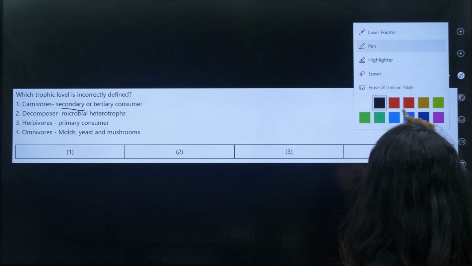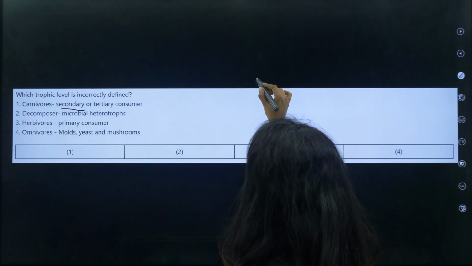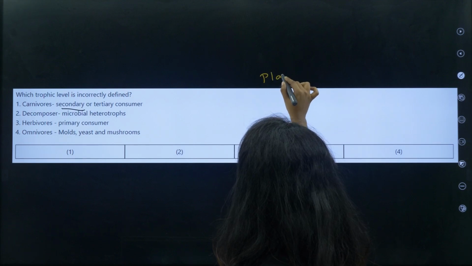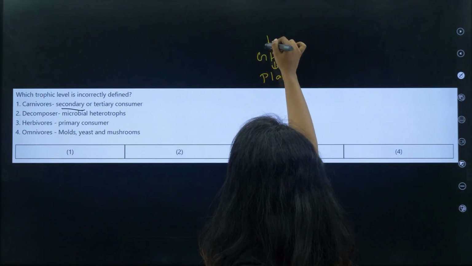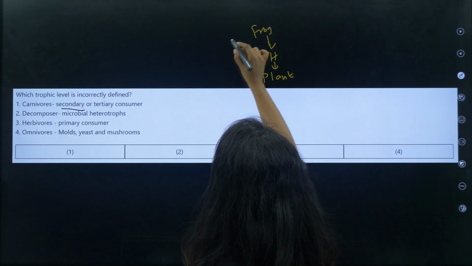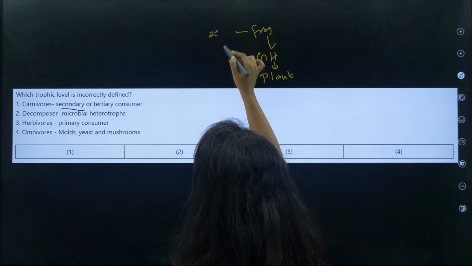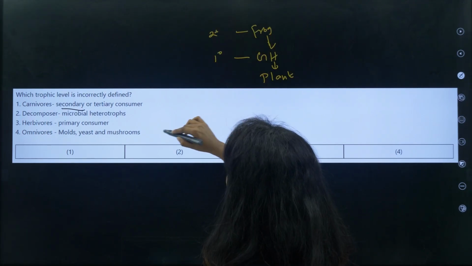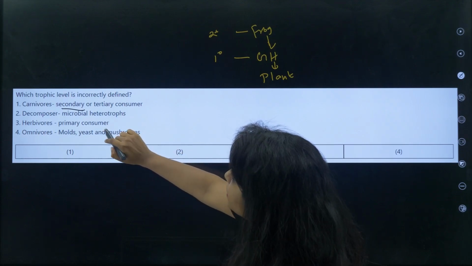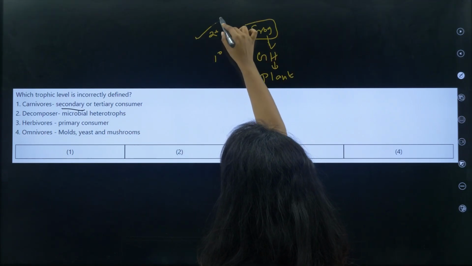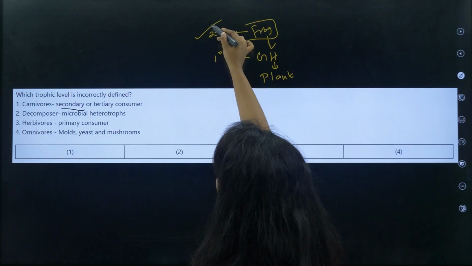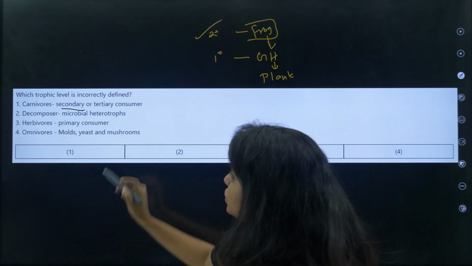As we say over here, if this is a plant eaten by grasshopper eaten by frog, then the grasshopper is the primary consumer and the frog is the secondary consumer. So can carnivores be a secondary or tertiary consumer? Yes, it can be. A frog can be a secondary consumer, and it can be above that. So this is correct.